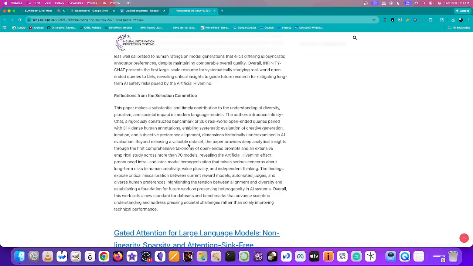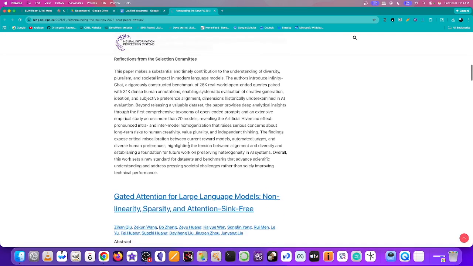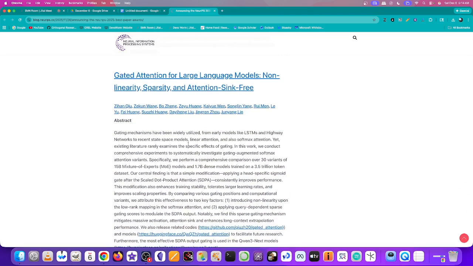Overall, this work sets a new standard for datasets and benchmarks that advance scientific understanding and address pressing societal challenges rather than solely improving technical performance. Okay, so that's the first one.